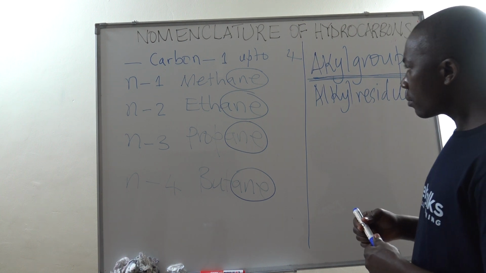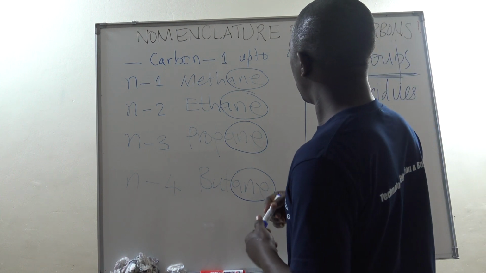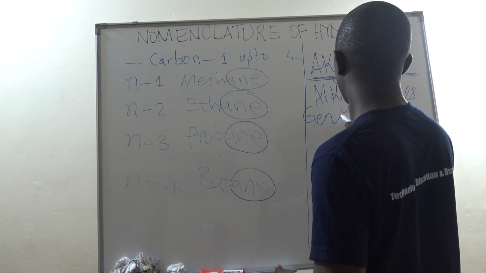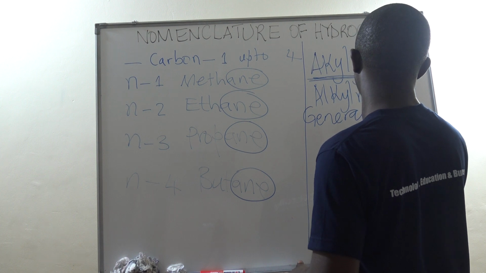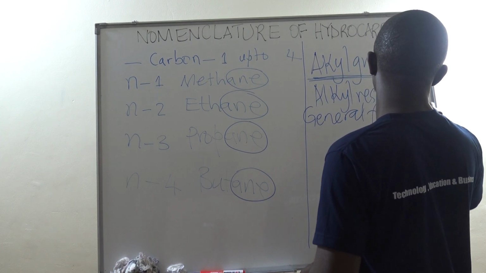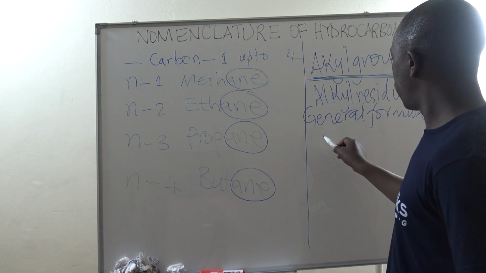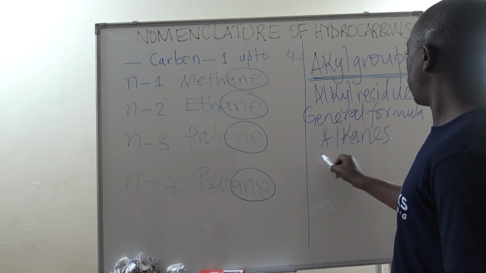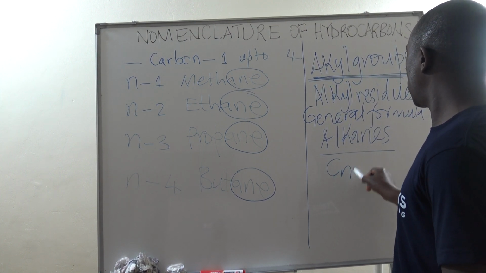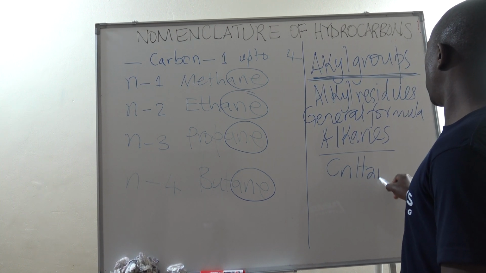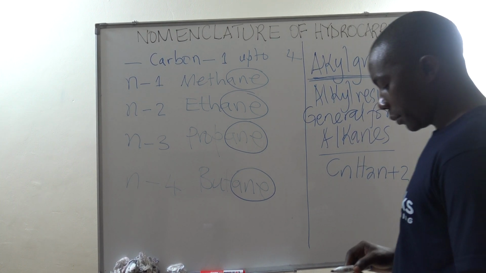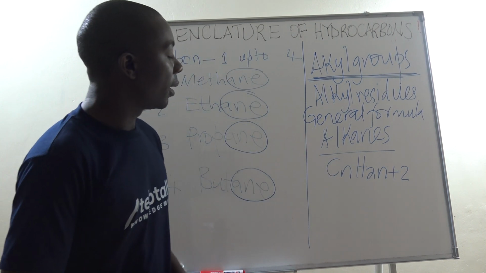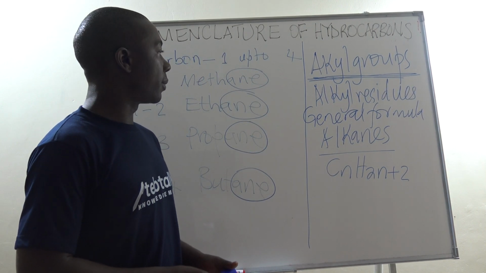Now, we can first of all look at the general formula, in brief, just the general formula of alkanes. The general formula of alkanes is CnH2n+2. So any hydrocarbon that conforms to that general formula qualifies to be an alkane.